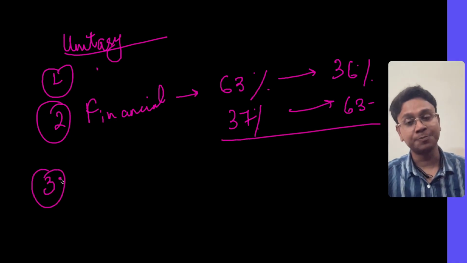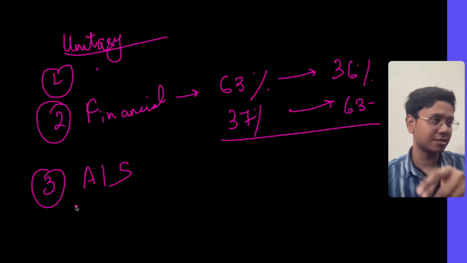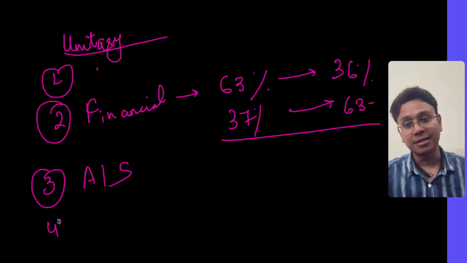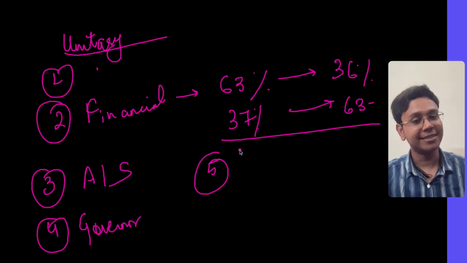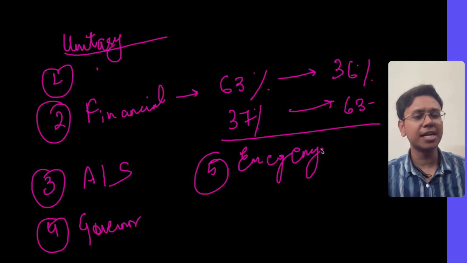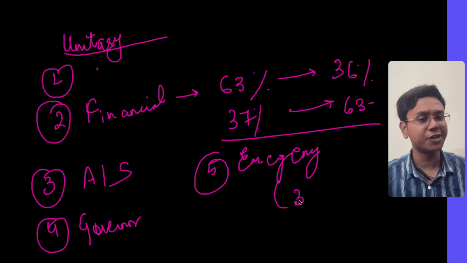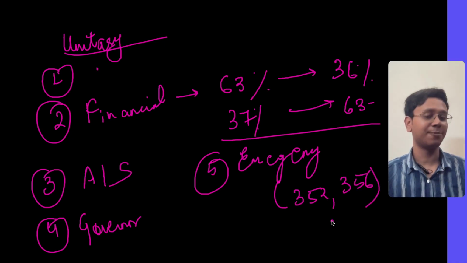You can talk about All India Services. It shows a strong center because its members are spread throughout. The office of governor, emergency provisions, there is a strong center. So lots of points you can make, and for each point you can write articles. You can write here Article 352, 356. You can substantiate them.